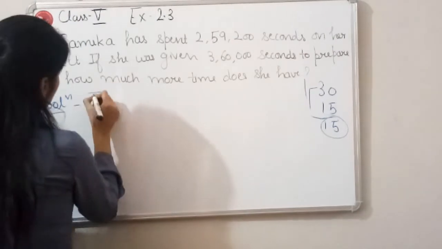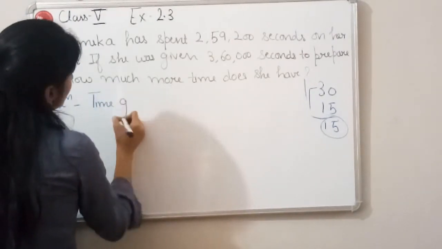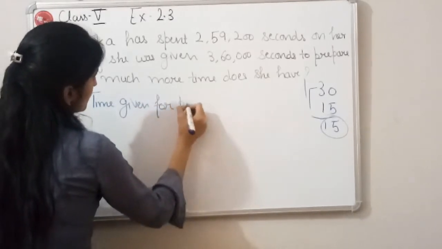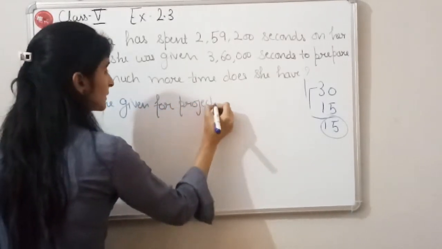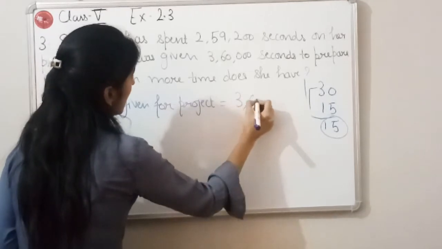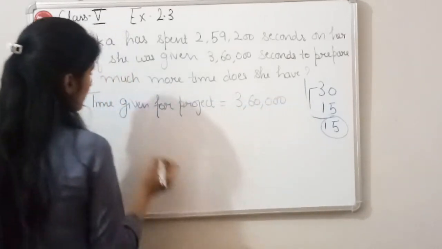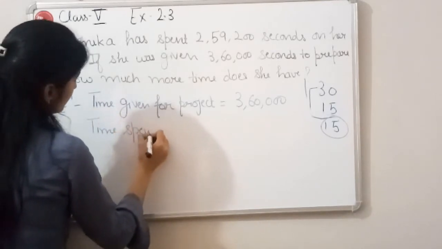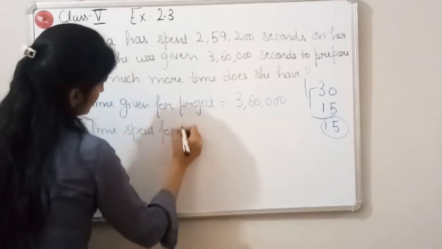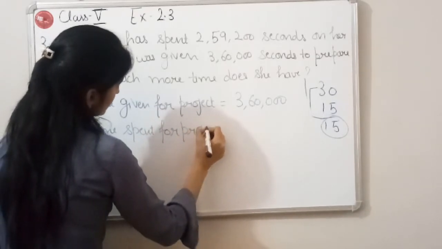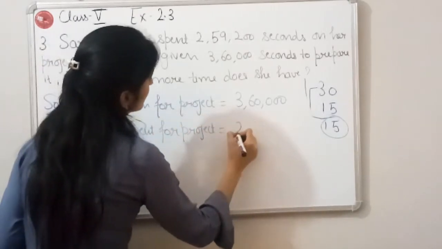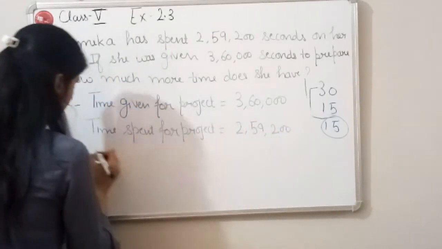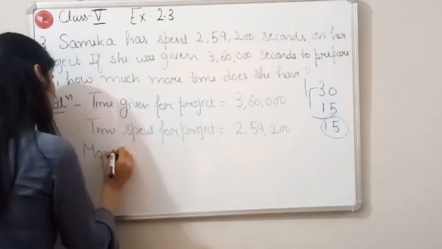So firstly we will write: time given for project was 3,60,000 and time spent for project is equal to 2,59,200. So how much more time does she have?